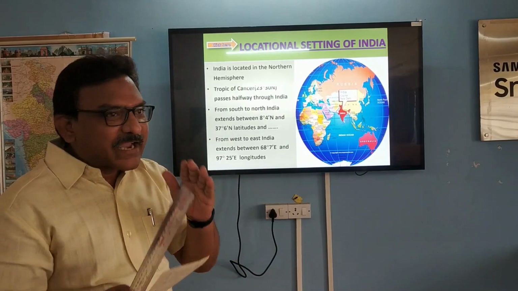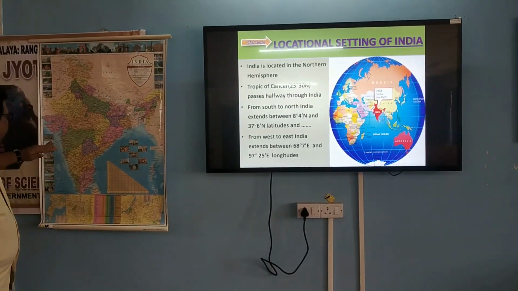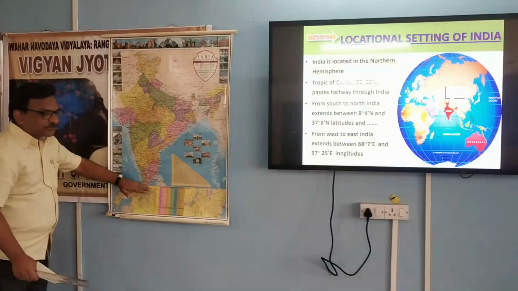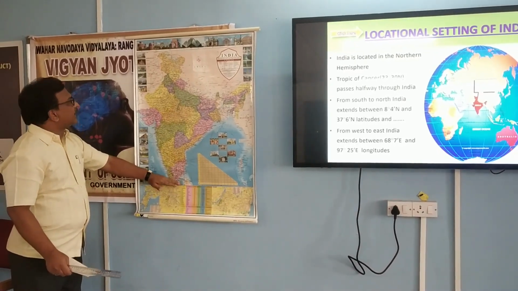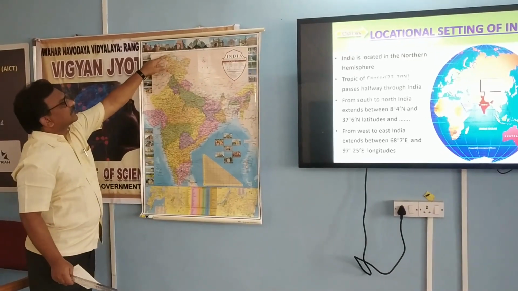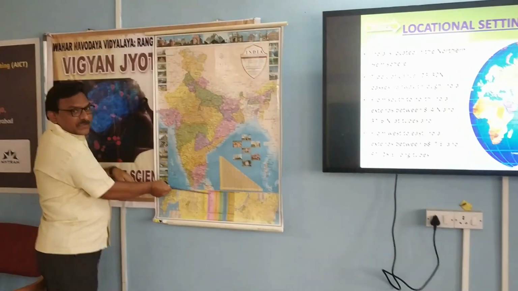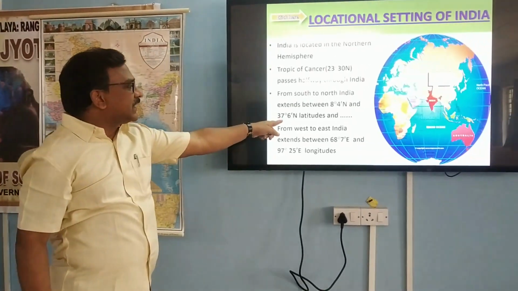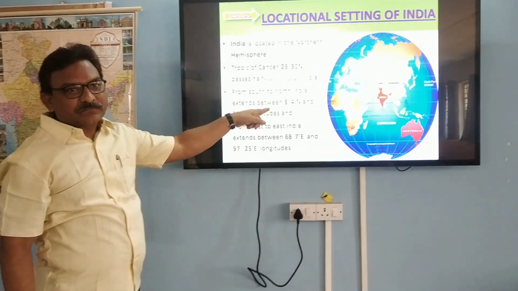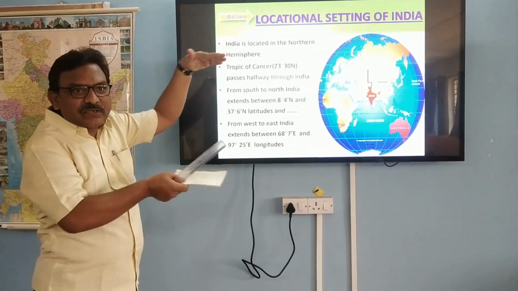So between these latitudes, look here on the map, 8 degrees 4 minutes and 37 degrees 6 minutes north. That is the latitudinal setting.